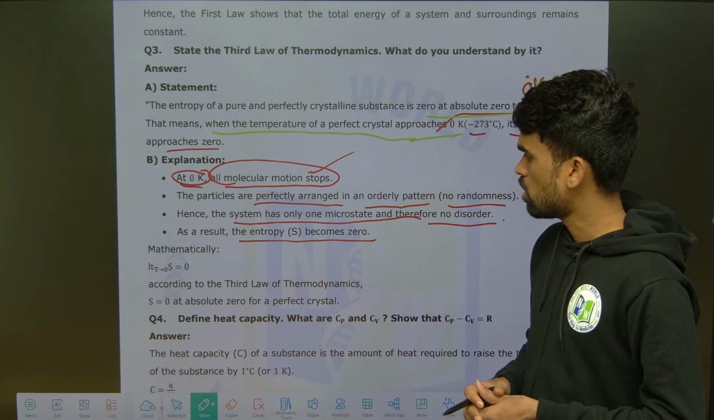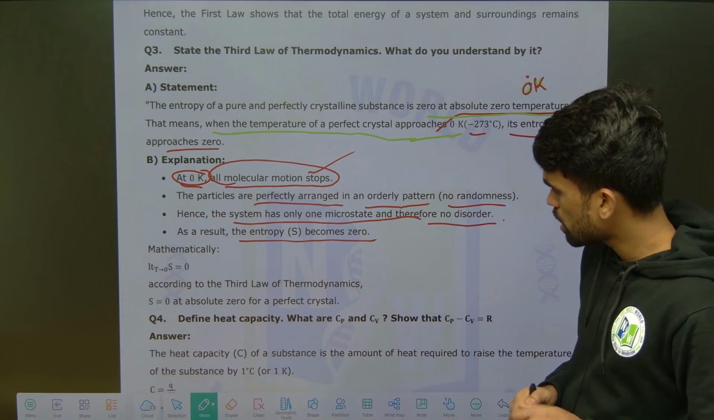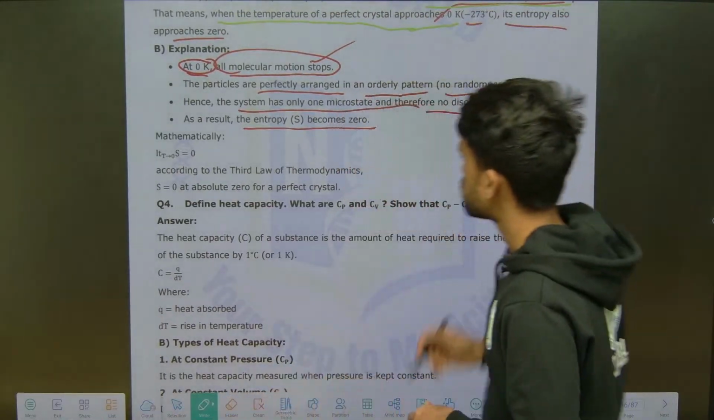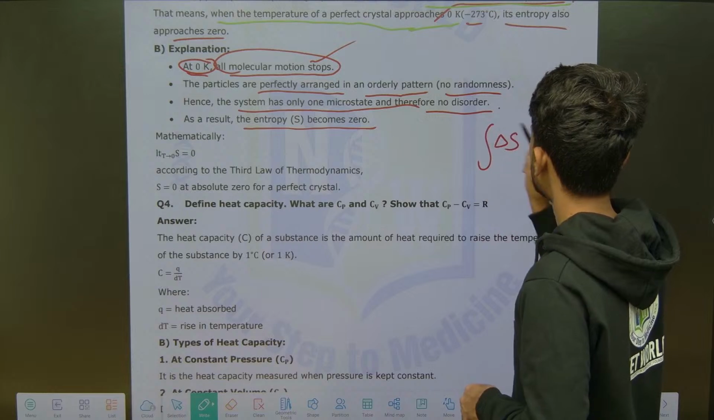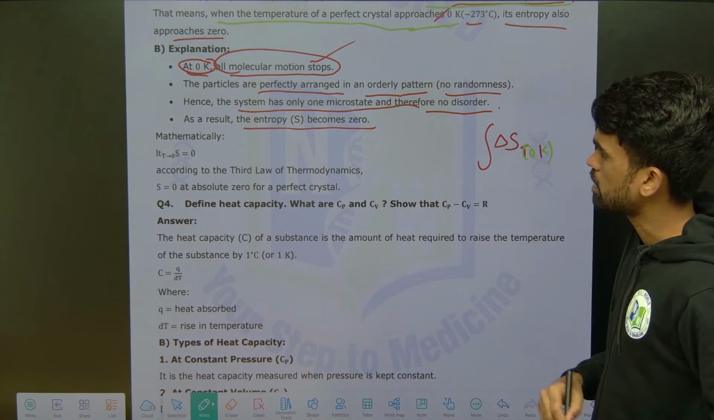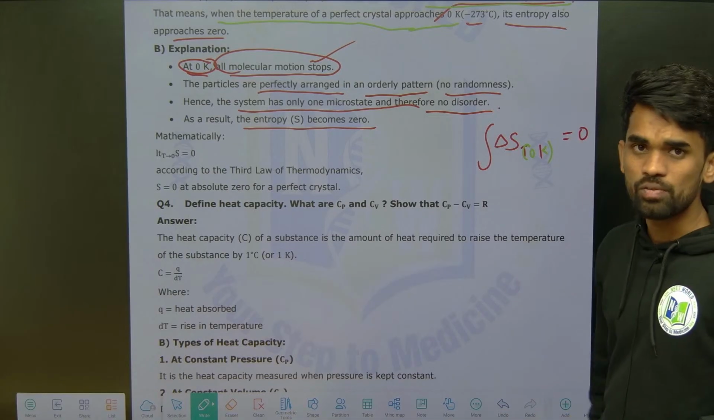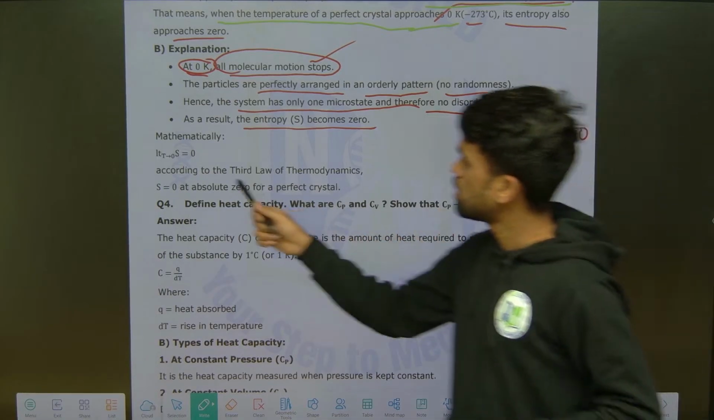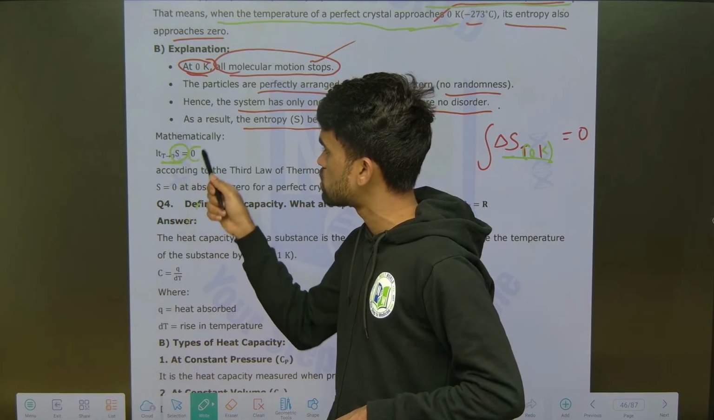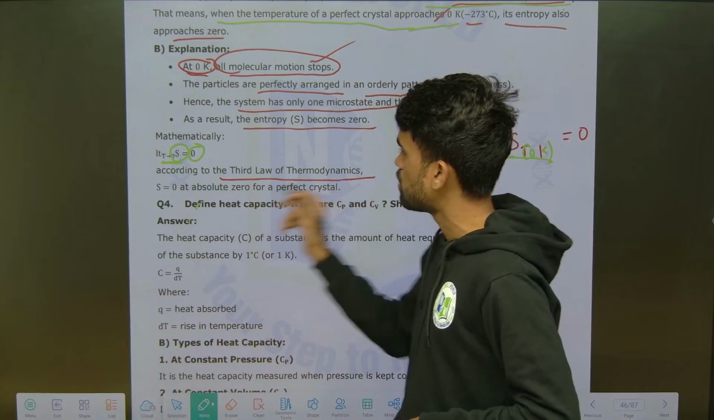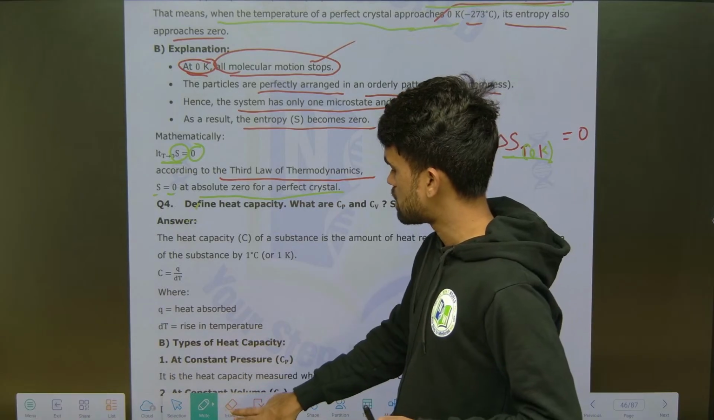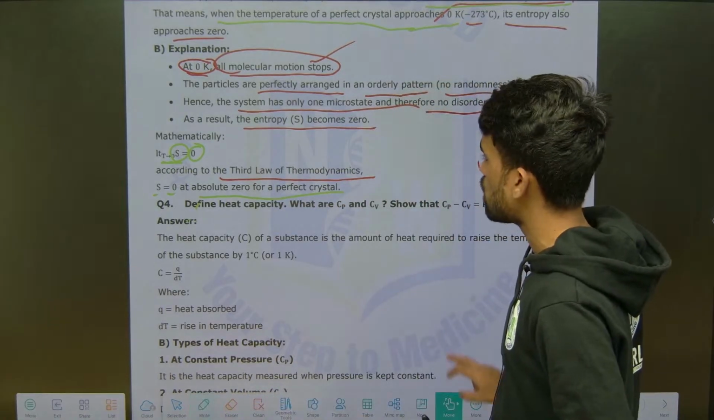Okay, that's it. Now this is how you can indicate it. Just take delta S at temperature 0 Kelvin, limit tends to 0, that is entropy change will be equal to 0 according to the third law of thermodynamics. S equals 0 at absolute 0 for a perfectly crystalline substance. Okay, right, this is about the third law of thermodynamics.